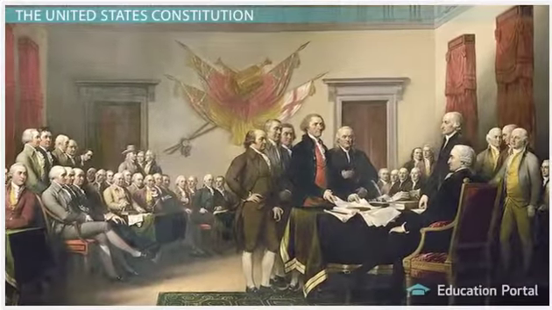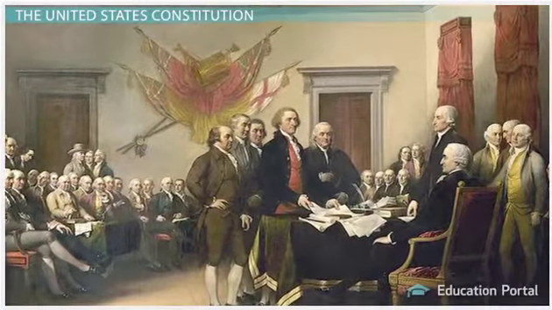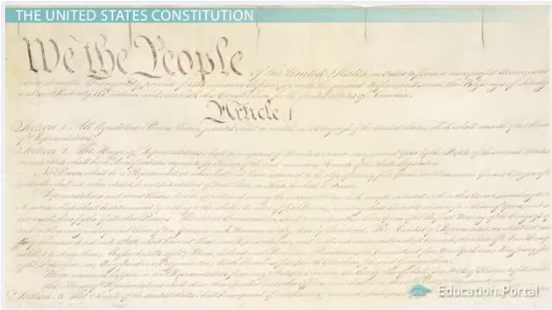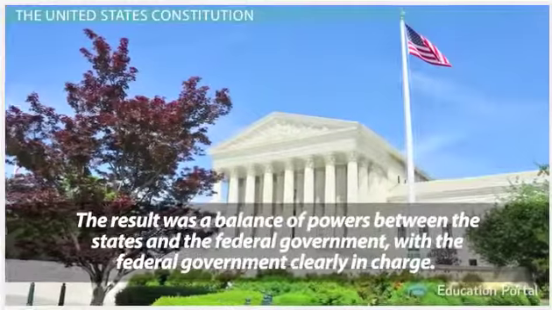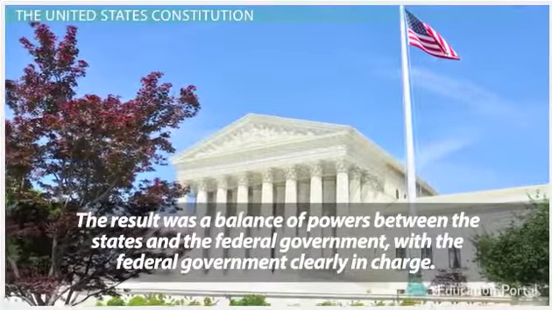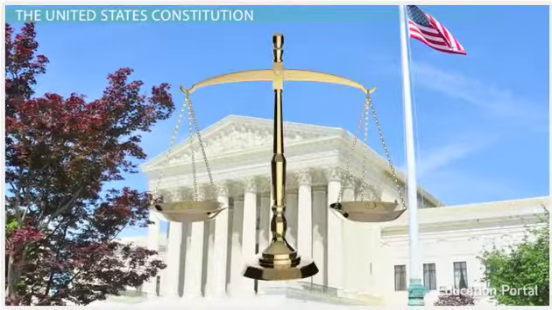After almost a decade operating under the Articles of Confederation, the framers of our Constitution realized that the states had too much power. They felt they needed a different system. They wished to create a stronger federal government. The result was a balance of powers between the states and the federal government, with the federal government clearly in charge. This is the system of federalism we still use today.